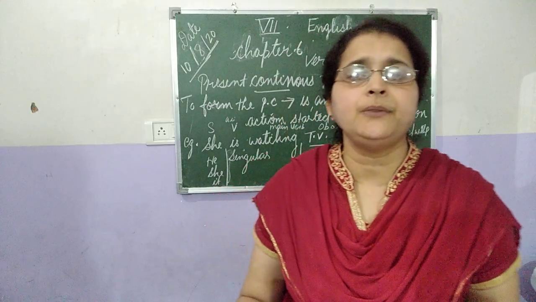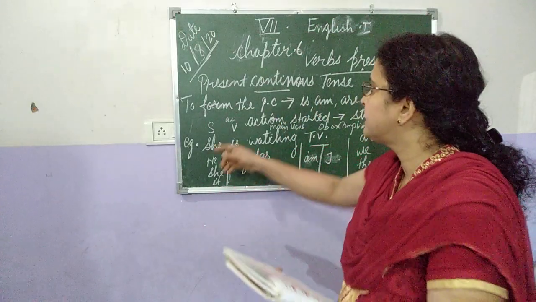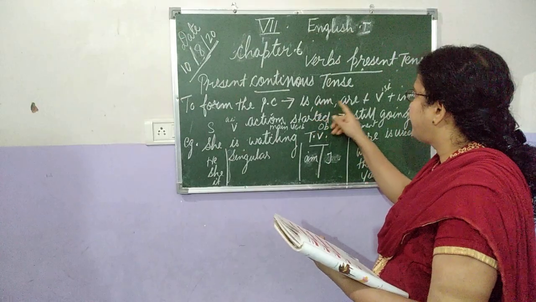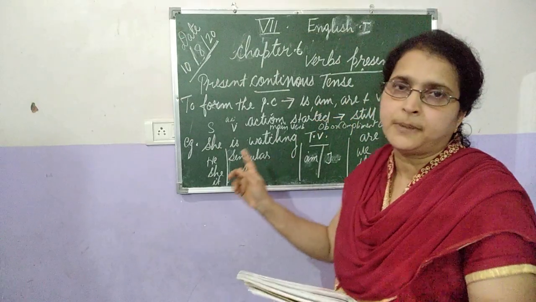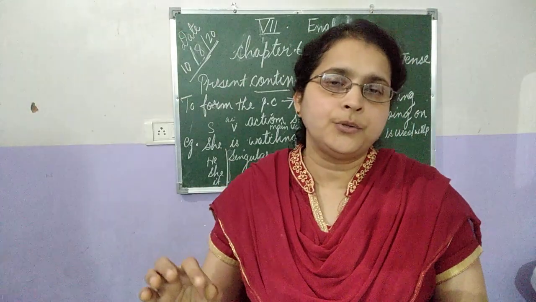So, how can we form a present continuous tense? Is, am, are plus the verb's first form plus ing. That's how to form the present continuous tense.